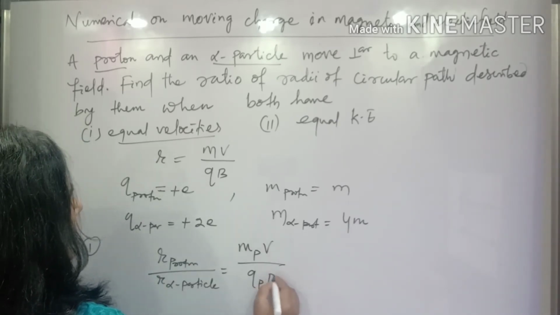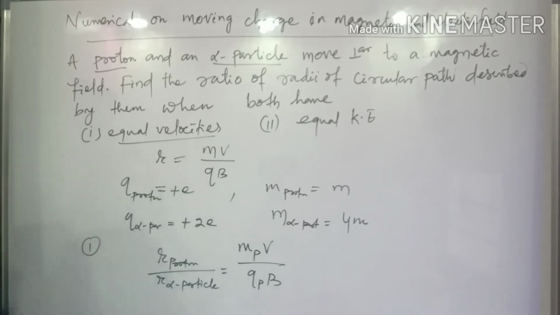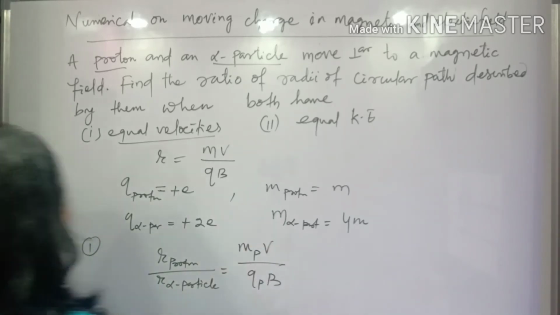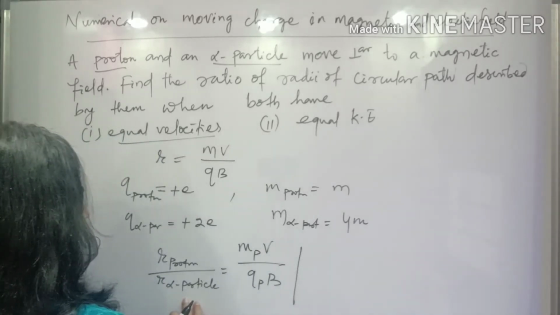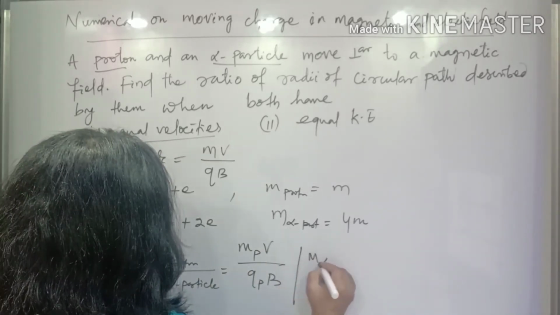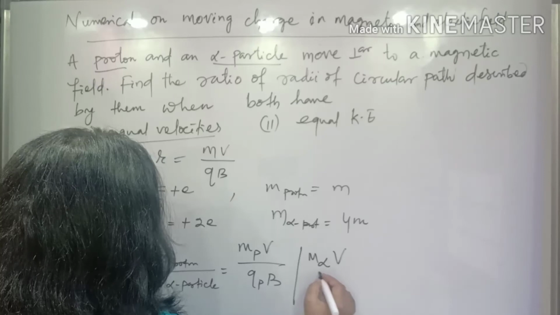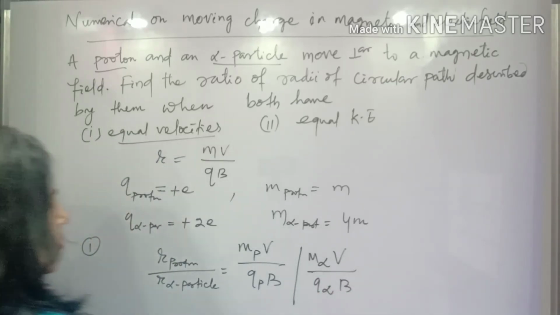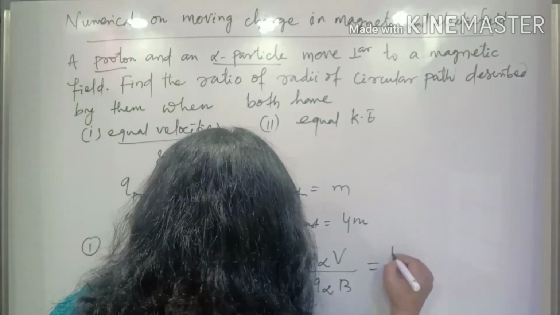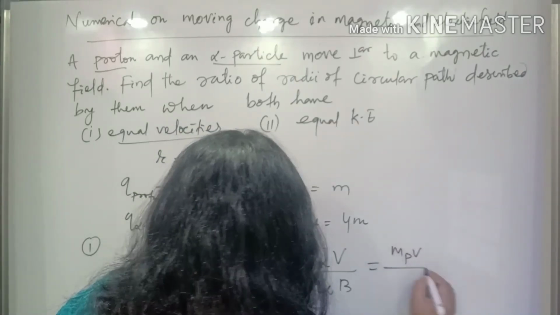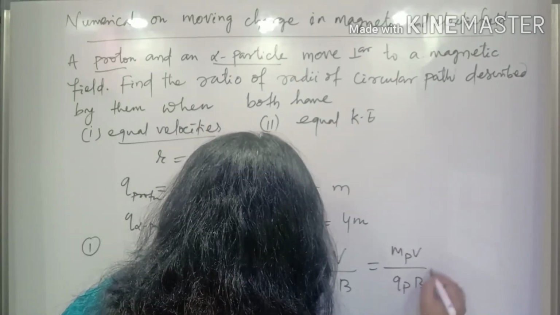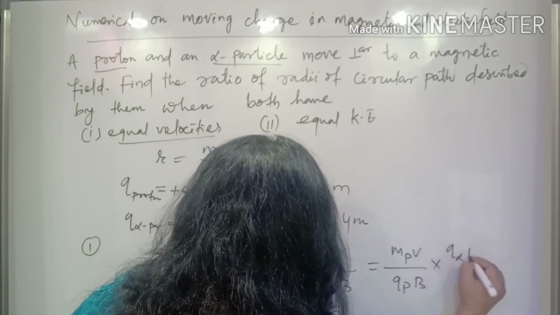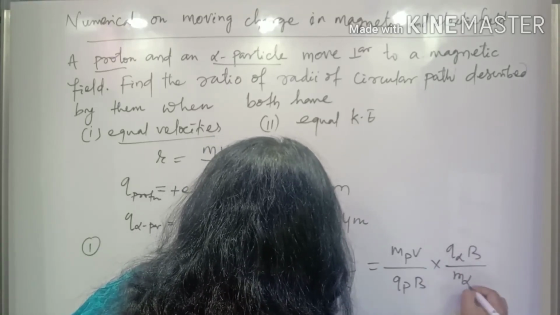And the magnetic field is the same, because both are entering the same magnetic field. So v and B are constant in this case. It is divided by the alpha particle's radius, that will be what? M alpha, v is the same for it, Q of alpha, and B is also the same. So what will this ratio be? This ratio will be MP V, this is QPB, into Q alpha B by M alpha V.